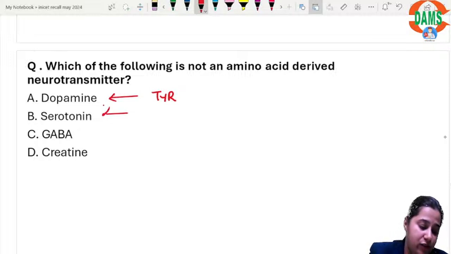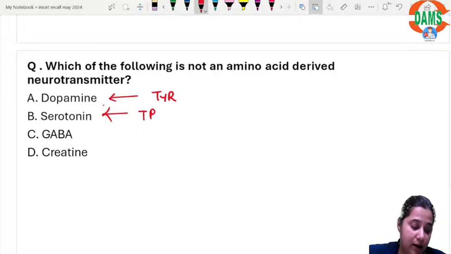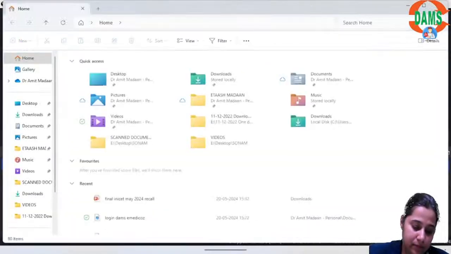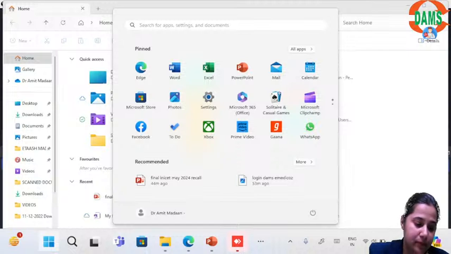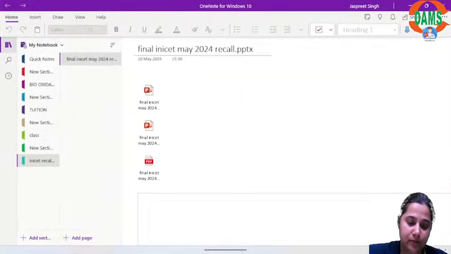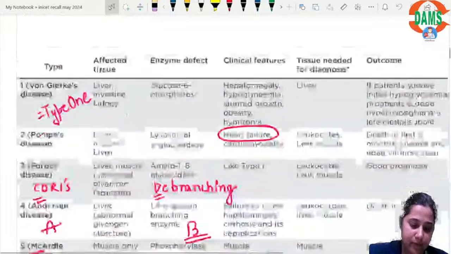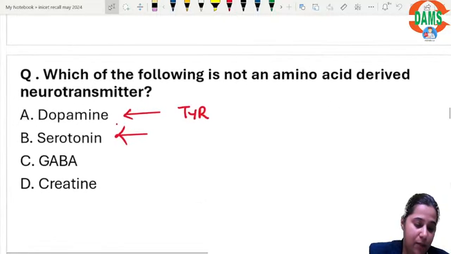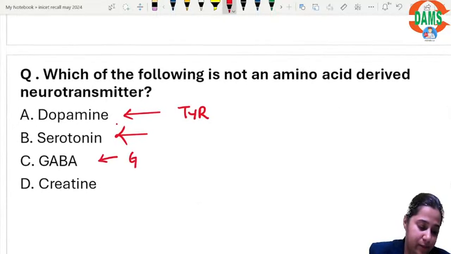Serotonin is 5-hydroxytryptamine and it comes from tryptophan. GABA comes from glutamate.